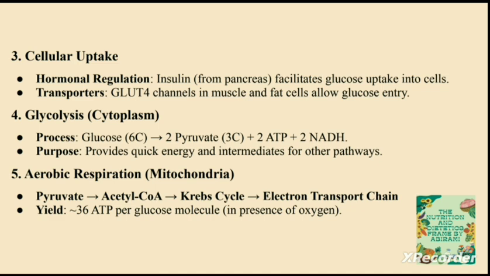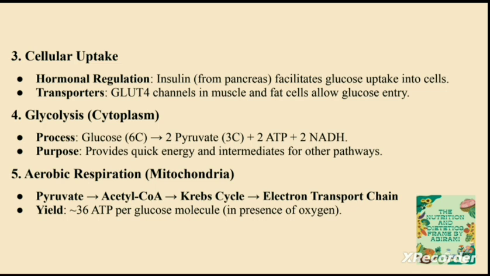And next comes the aerobic respiration. Aerobic means presence of oxygen, a process that happens in the presence of oxygen, and this happens in mitochondria. The pyruvate obtained from the glycolysis process will be converted into acetyl CoA, and this acetyl CoA will be entering the Krebs cycle, and it is the first compound in the Krebs cycle, and later the electron transport chain process comes in.